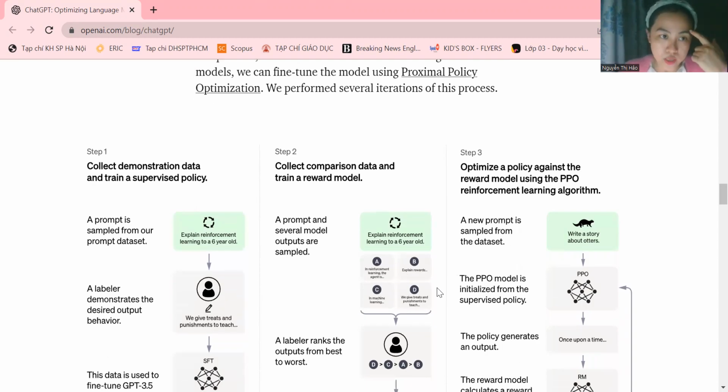So there are three steps here. Step number one, collect demonstration data and train a supervised policy. Step number two, collect comparison data and train a reward model. And step number three, optimize a policy against the reward model using the PPO reinforcement learning algorithm.